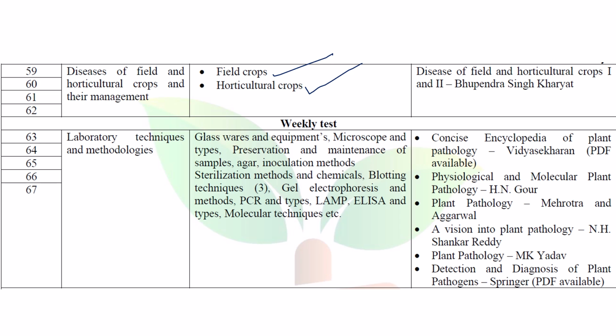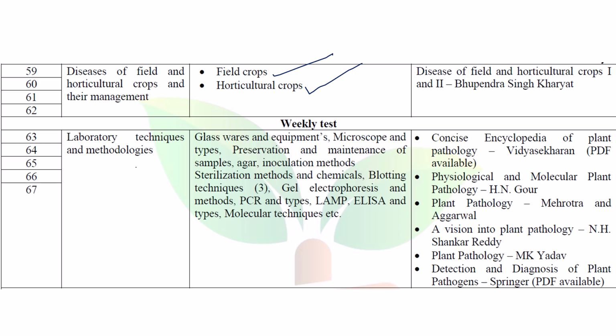Some pathogens may have specific symptoms, like for example, you can take rice blast: diamond-shaped spots or spindle-shaped spots are there, right? So such kind of things. Again, they will produce Pyricularia, pyriform conidia, like that, specific kind of bits. These are very important pieces of information that we will discuss related to diseases of field and horticulture crops. In fact, they are given simply as diseases of crops. So diseases of crops, in the sense, in agriculture we study what? Field crops as well as horticulture crops, right? So both will be included.